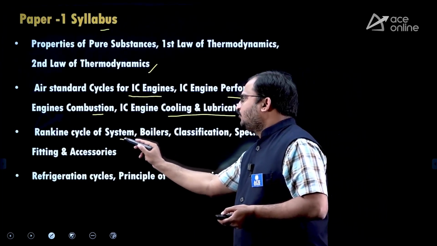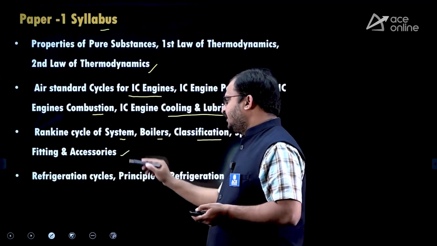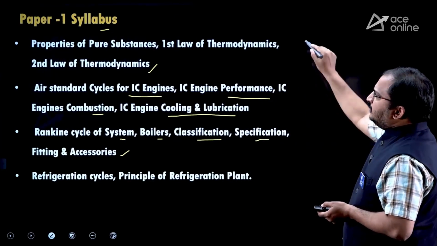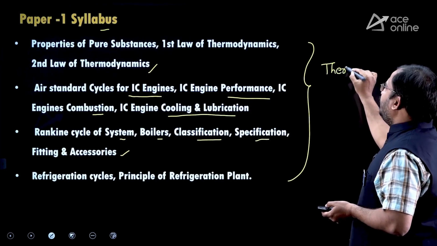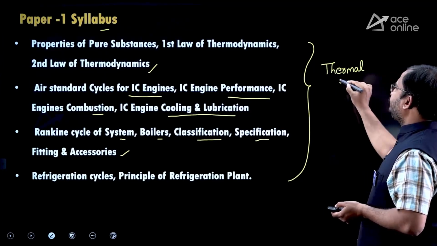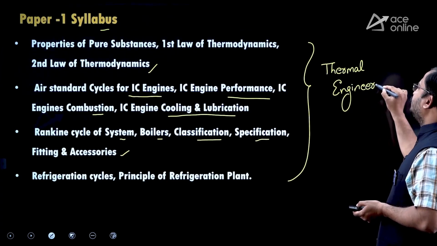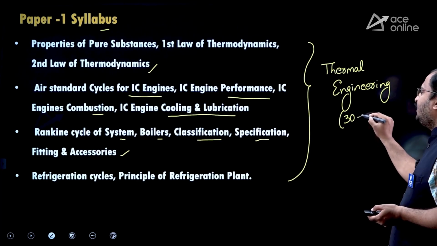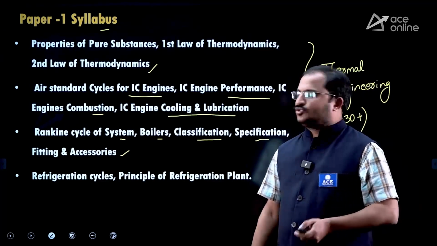Then Rankine cycle of system, boilers, classification, specification, fitting and accessories, refrigeration cycles and principles of refrigeration plant. So this total syllabus is related to thermal engineering. So from this particular part, you can expect 30 plus marks in this particular paper 1, dear students.